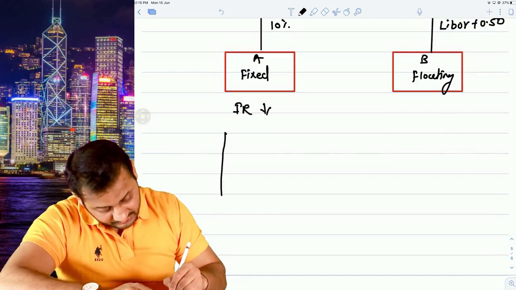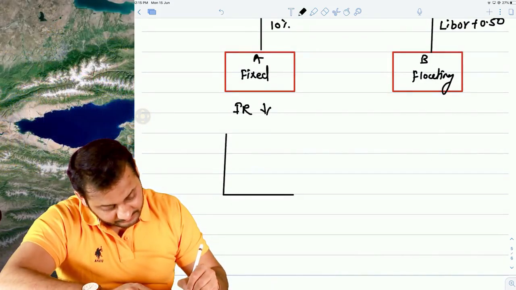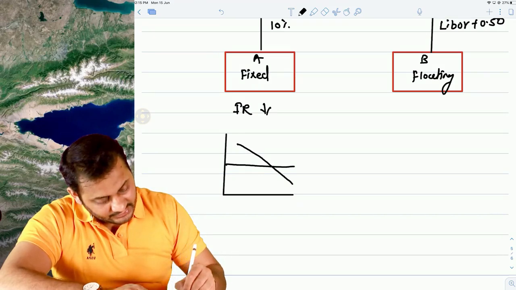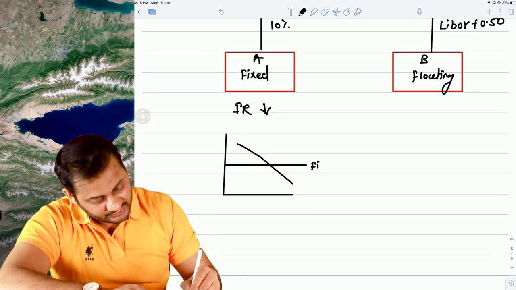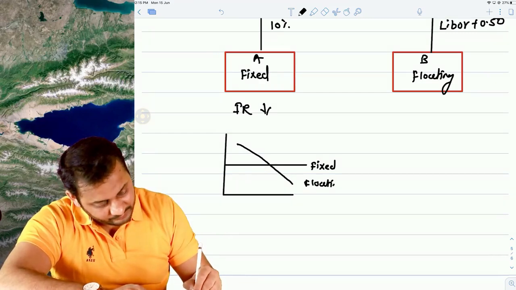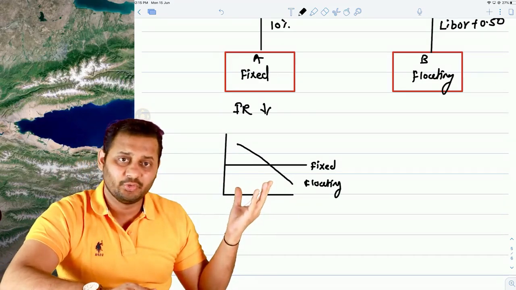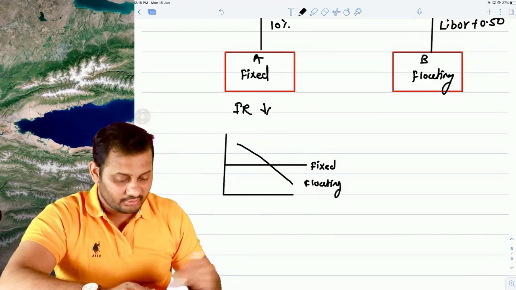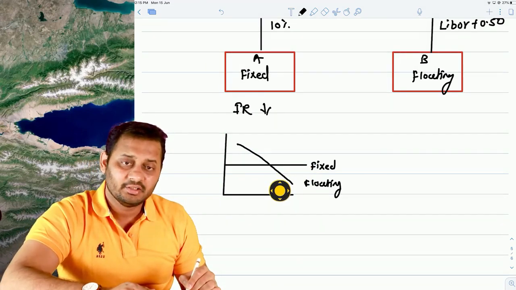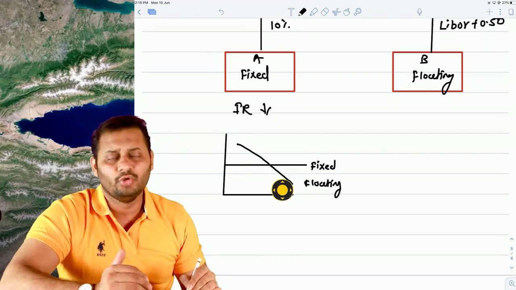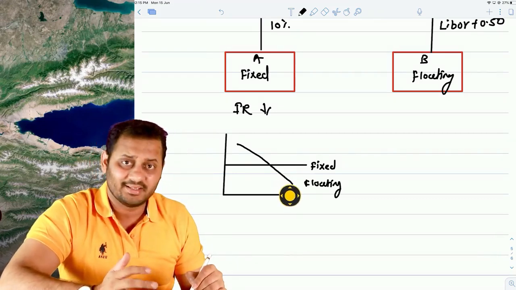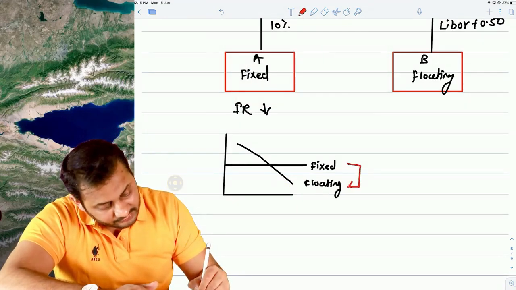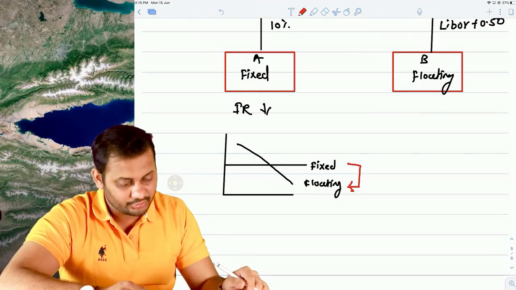So this is the situation for him. Floating rates are going down and he is paying the same amount. So this is fixed and this is floating. Now you tell me, if such is the expectation, don't you think this party A would want to shift himself into floating rate? Because at this point, the interest rates are low and he wants to pay low. Who doesn't want to pay less interest? So this party wants to shift from fixed to floating.